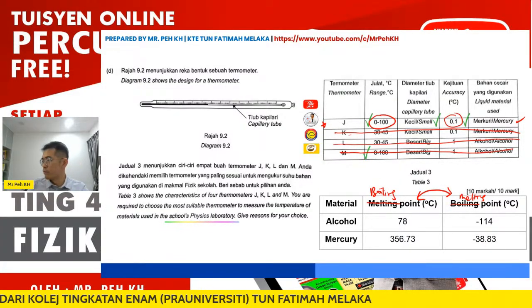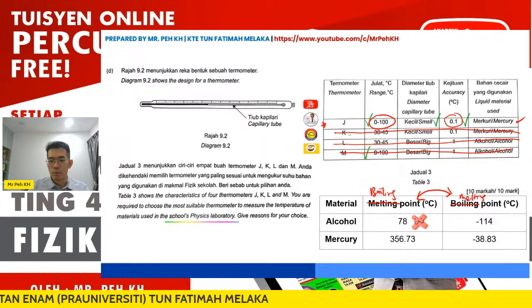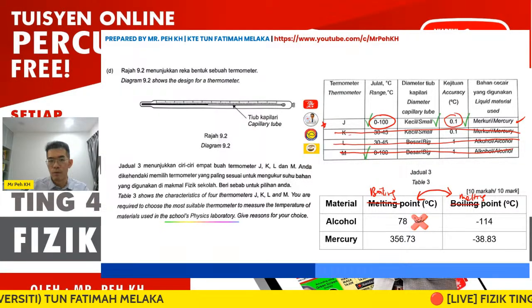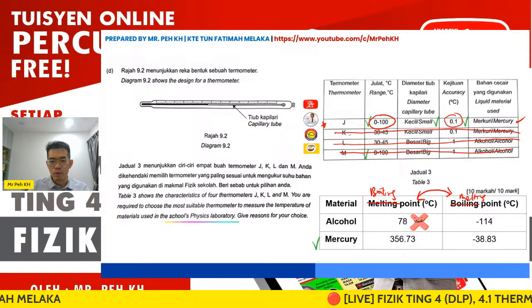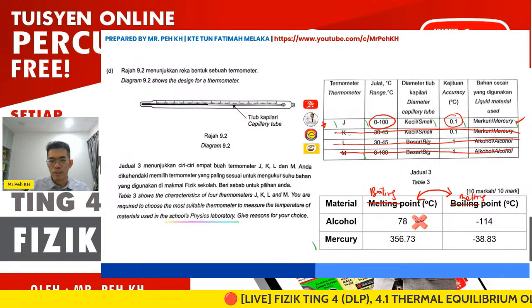So the answer from Jimmy, J, is correct. Here we do not use alcohol for our option. We choose mercury, so we choose J, yes, correct.